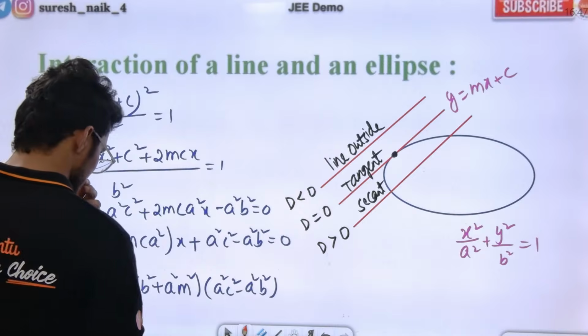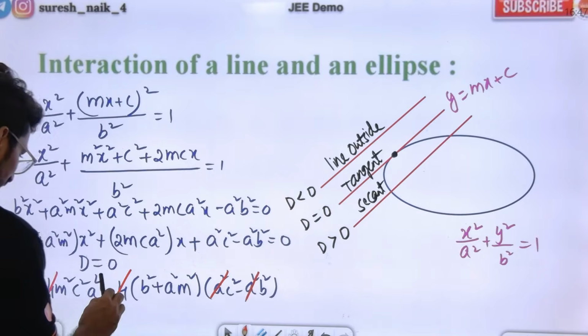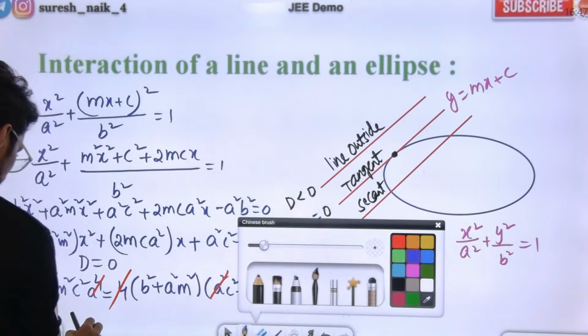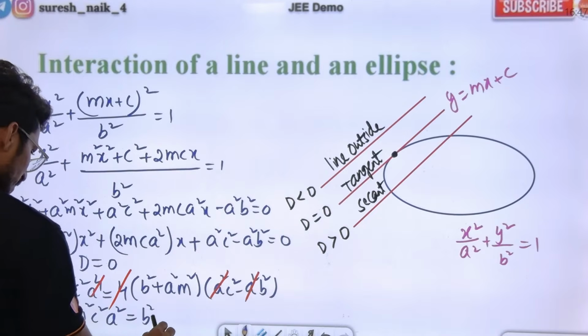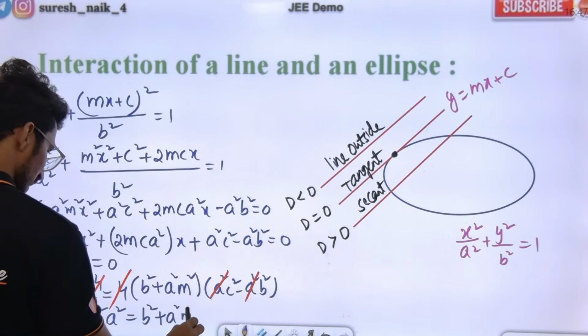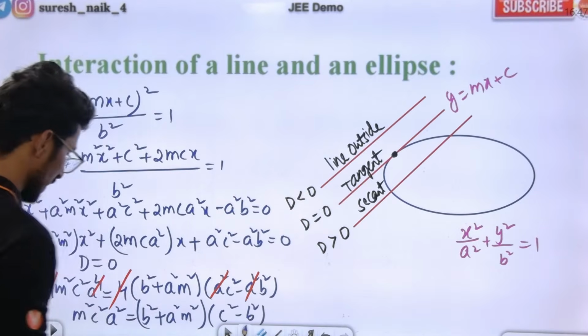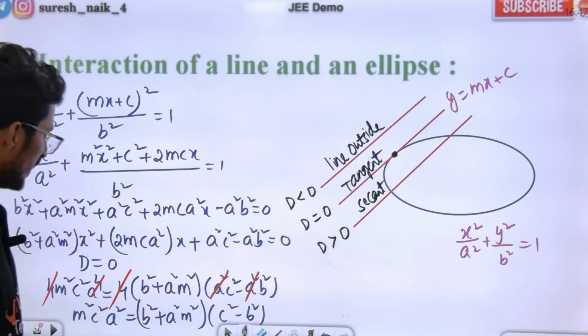Now I'll just do one thing. I'm taking a² common and cancelling here. Here m²c²a² is equal to (b² + a²m²) into (c² − b²). Yes or no? This is what I am getting here.